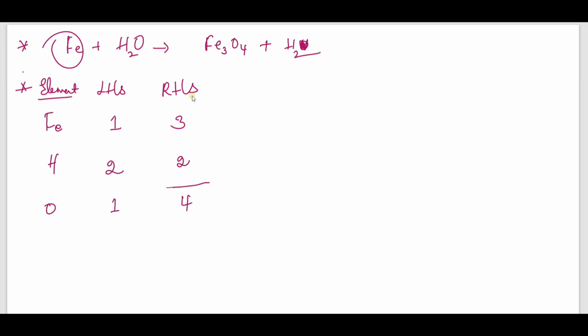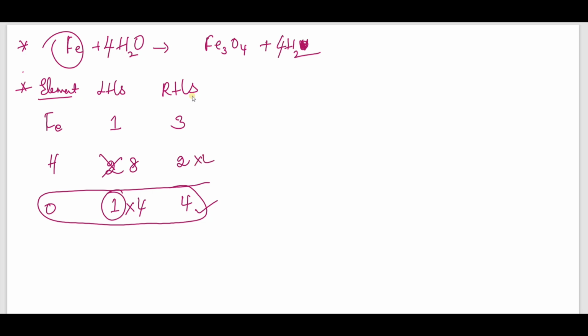Now you should start balancing the equation with the element which has the highest number of atoms. Here we have oxygen with 4 atoms, maximum. You should balance with oxygen. Now on the LHS we have 1, we should make it 4, multiply by 4. It becomes 4H2O. Now hydrogen has become 8. On the RHS I should make it 8, multiply by 4. Now on the RHS we have 3 iron atoms. On the LHS I should make it 3, multiply by 3.